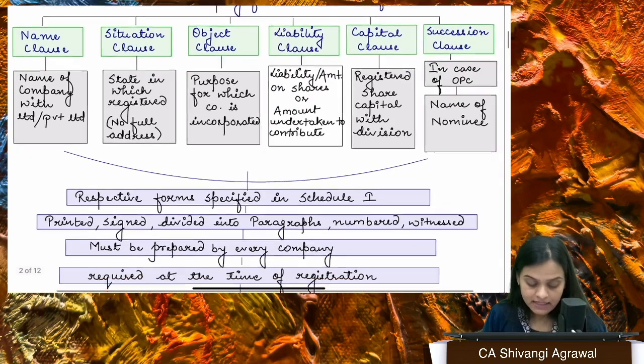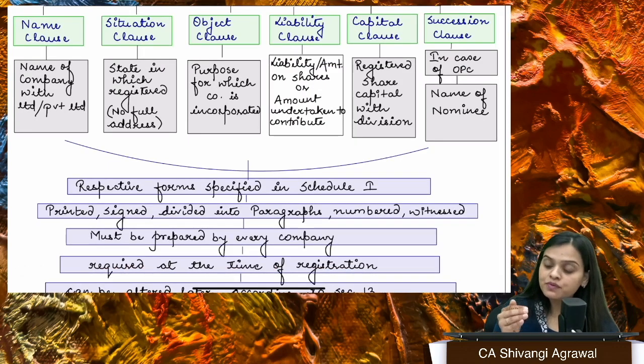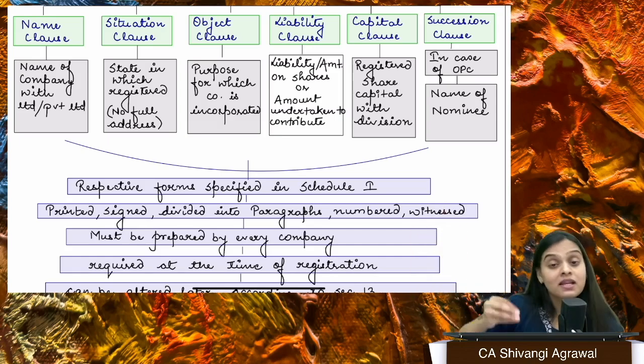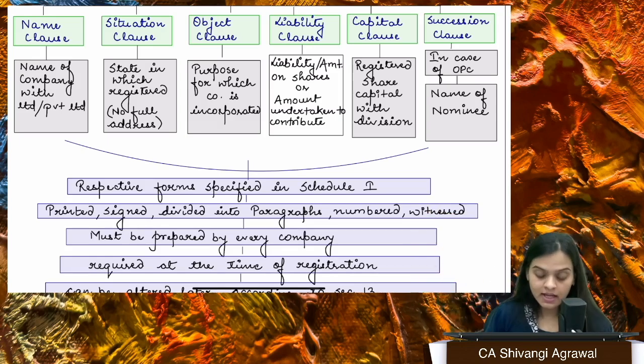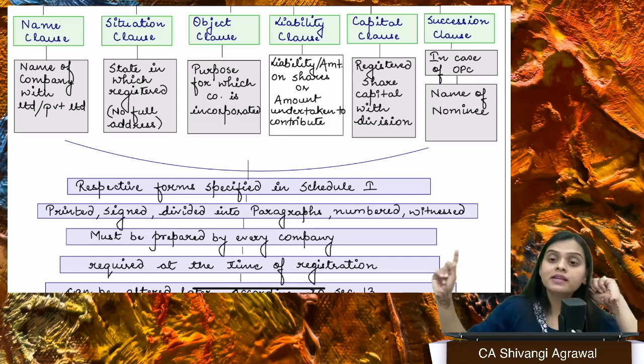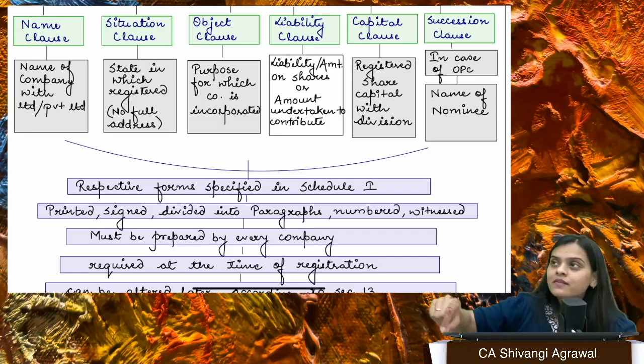Okay. Next is liability clause. Liability clause basically tells us whether the liability of the company is limited or unlimited, because an unlimited company can also be formed. So the liability of the members of the company is limited. First thing, limited by shares, limited by guarantee, right? So that is what they are going to write. Next is capital clause. Capital clause, we have different types of capitals about which we'll read in the chapter of share capital. But right now we have registered or authorized share capital with the division. Division means there will be 1,000 shares at the rate of 10 each.